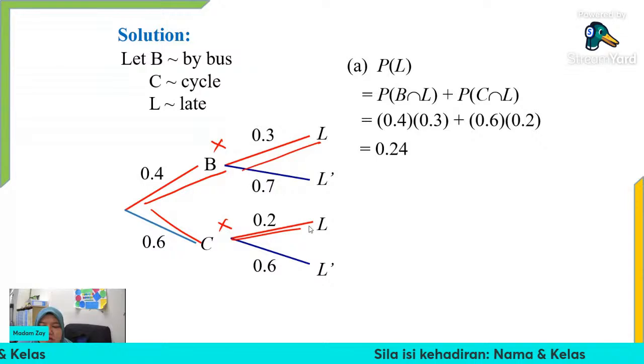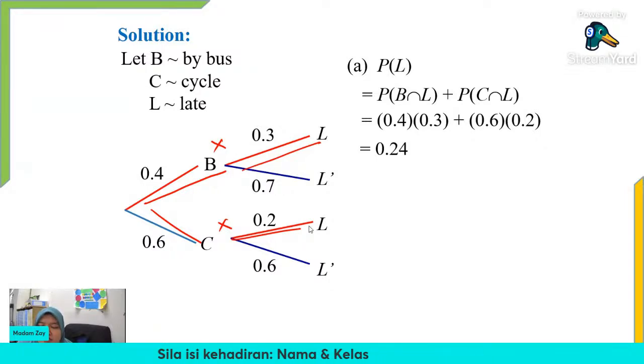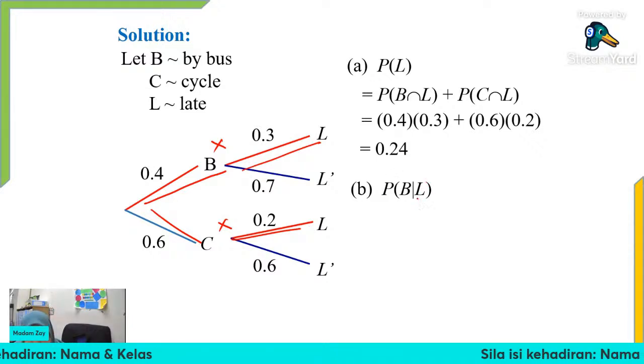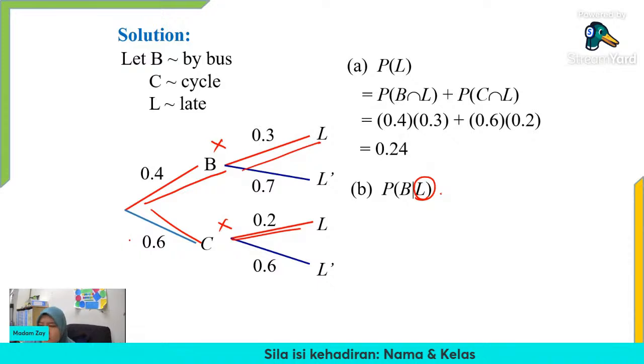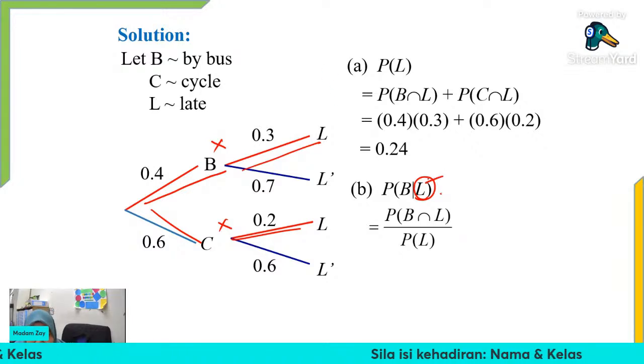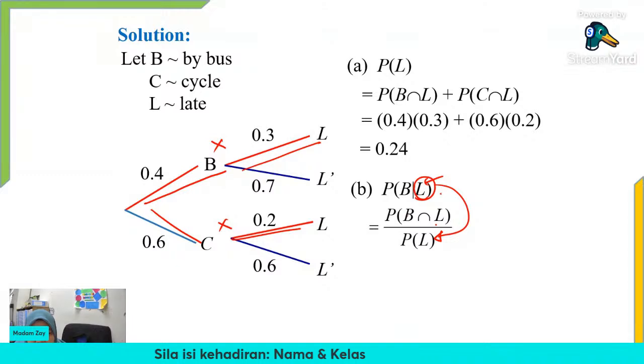Untuk soalan B pula, dia kata find the probability that Ravi goes to school by bus given he is late. So condition dia adalah late. So kalau ikut conditional probability, formula dia adalah apa? Probability of B intersect with L divided by probability of L. The condition tu di bawah. So B intersect with L. Kita ada tak? Ada kan kat sini?